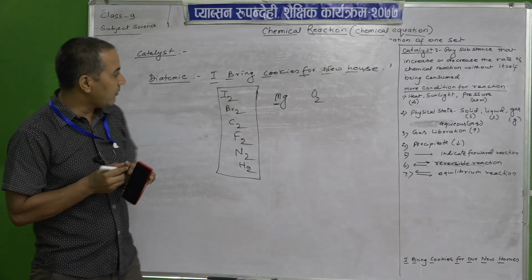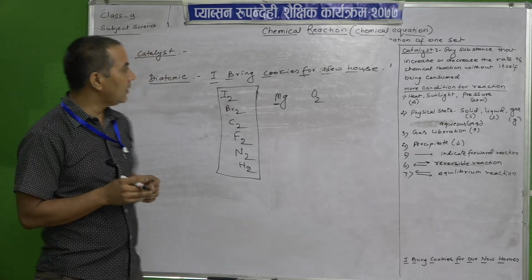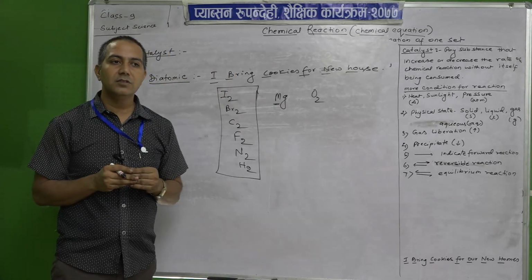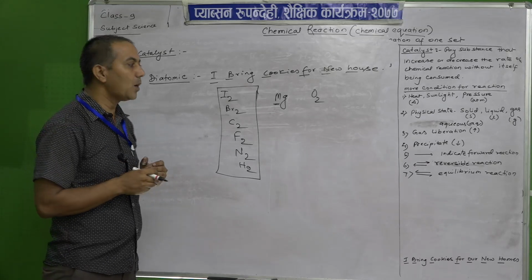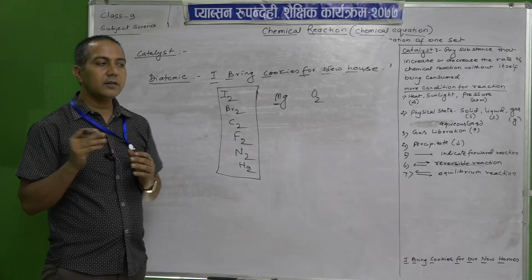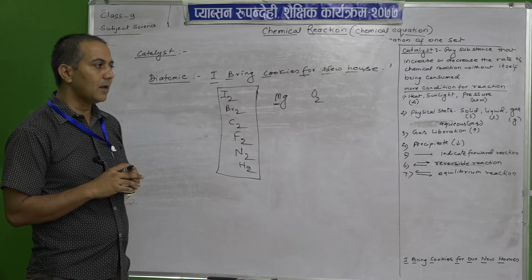So, by giving this, today we will stop here. Go through your class 9 books and see about valency and the other topics, then tomorrow we will start the types of chemical reactions.